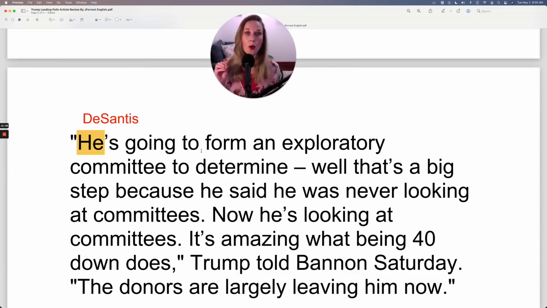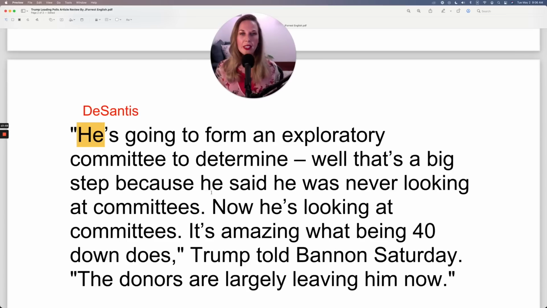DeSantis is going to form an exploratory committee to determine... And then it changes ideas. Well, that's a big step because he said he was never looking at committees. So Trump is implying that DeSantis previously said he wasn't going to run. He was never going to.